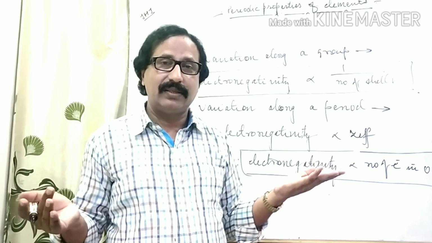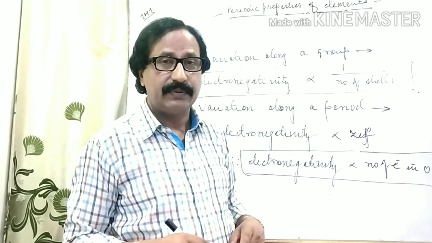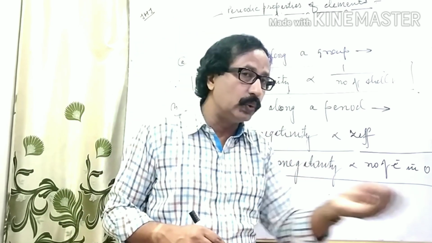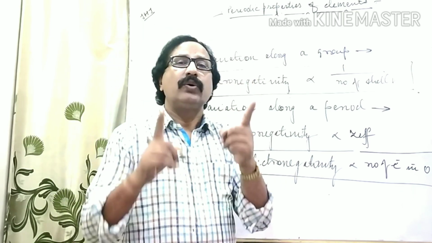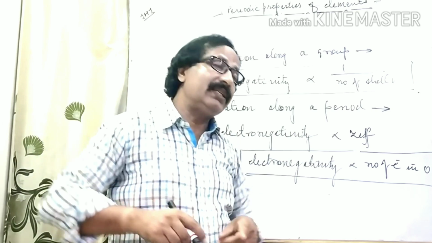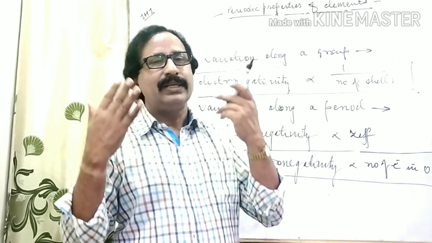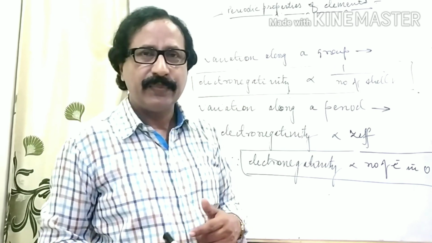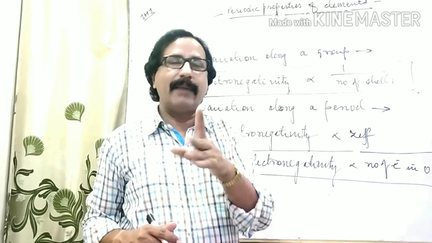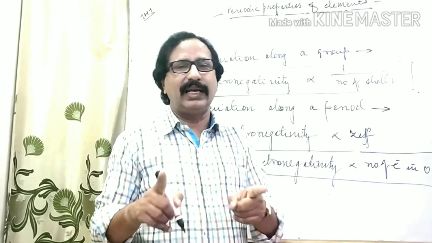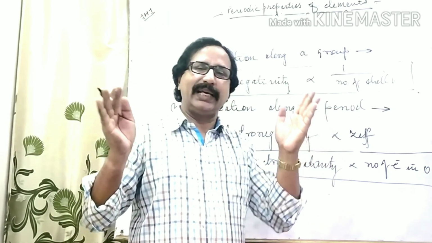And finally, I want to explain as a conclusion. What is the conclusion? Electropositive elements form ionic bonds because they have a tendency to lose electrons, and electronegative elements are highly willing to form covalent bonds, because these have a tendency either to gain electrons or to perform sharing of electrons. Okay, so in this lecture I have explained electropositivity and electronegativity and its variation along a group and along a period.